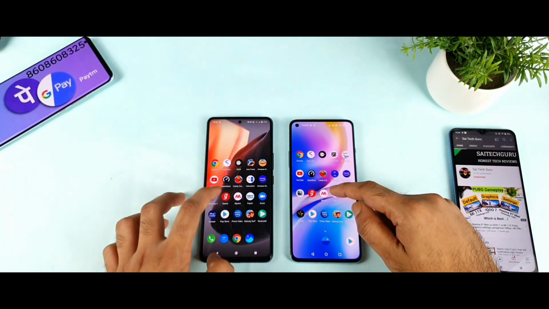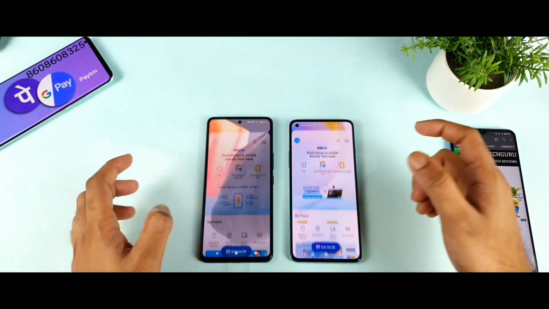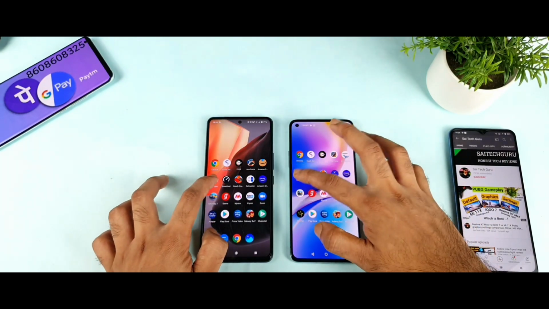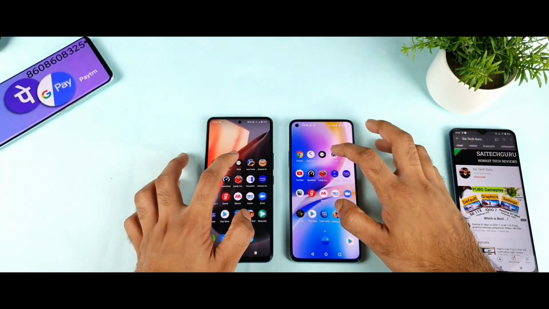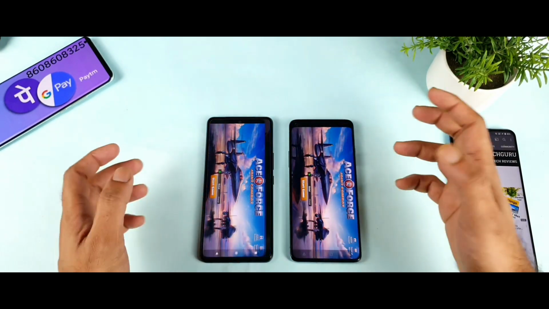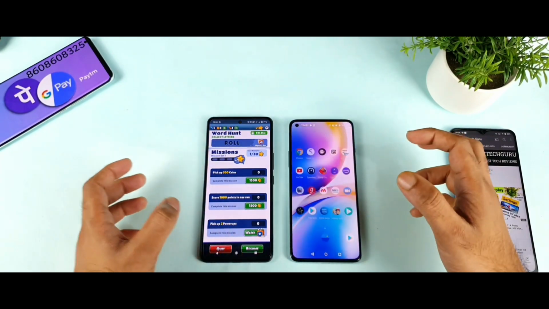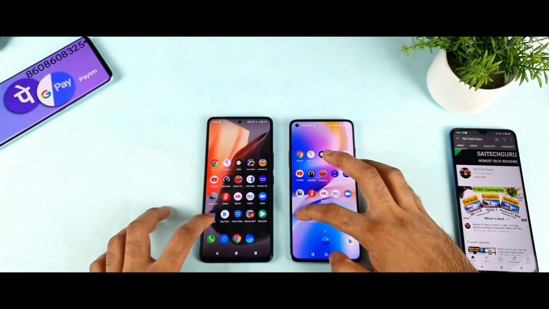So finally, friends, in this kind of random test, let's see which phone will be able to survive. Perfect, not bad. Both are opening pretty fast, without even a little delay. It's really great to see. Wow, that's really amazing, friends. Not even 1 second of loading in both phones.